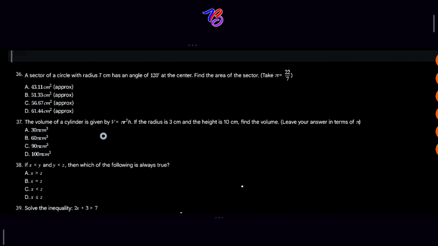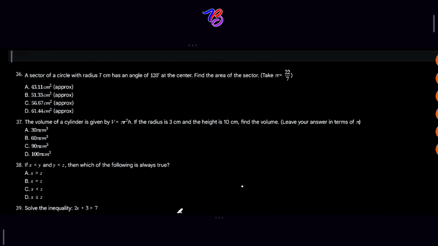37. The volume of a cylinder is given by V is equal to pi r squared h. If the radius is 3 centimeters and the height is 10 centimeters, find the volume. Leave your answer in terms of pi. So it means don't convert pi. If it's JAMB, also check your options. It will guide you to know if you are converting your pi or not. Always check your options before you even attempt the question.